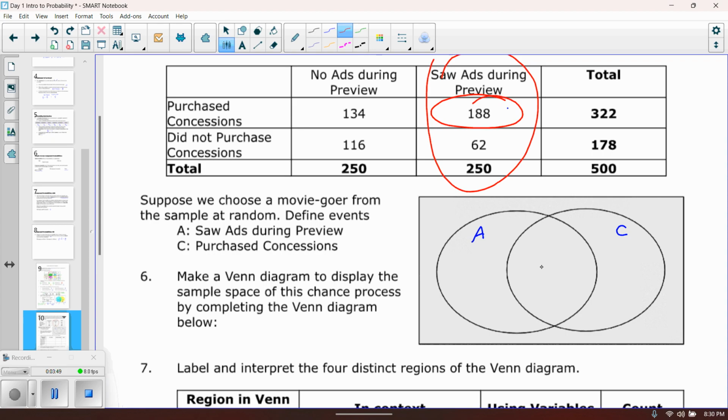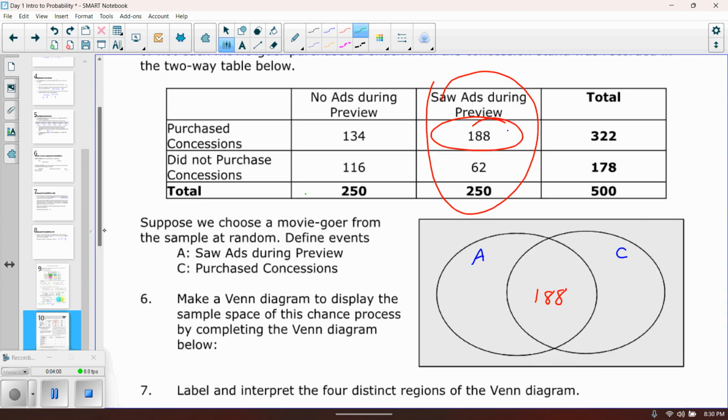That goes in the middle because that is both, both in A and in C. Oh, nope, sorry. They have it labeled differently. A is the people who saw ads. That goes up here. There's my A. And then people who purchase concessions is event C, so we'll put a C over here. So there's 188 of them that did both.